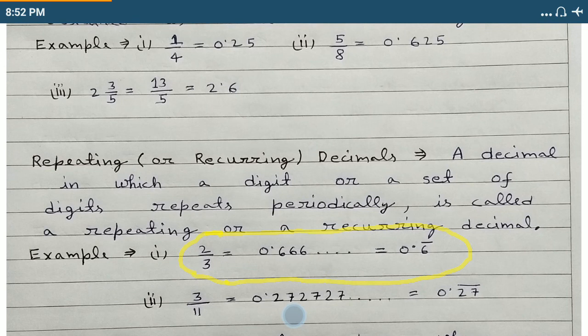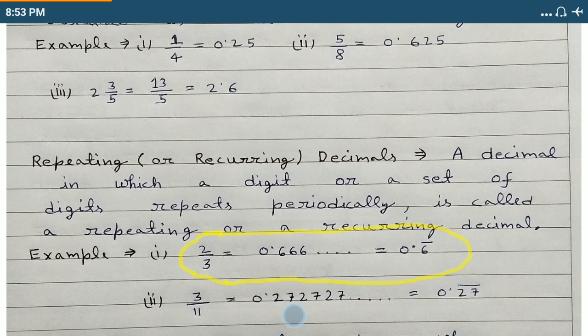Although the 6 goes forever, this is a pattern. It's 6, then 6, then 6 and so forth. When a decimal extends forever but in a pattern like this, it is actually rational because it can indeed be expressed as the ratio of two integers. In this case, 2 by 3.